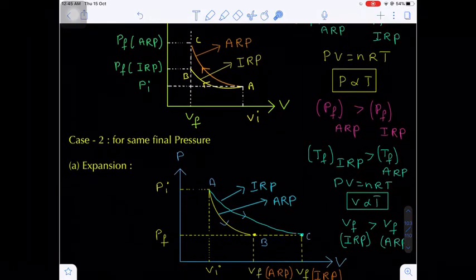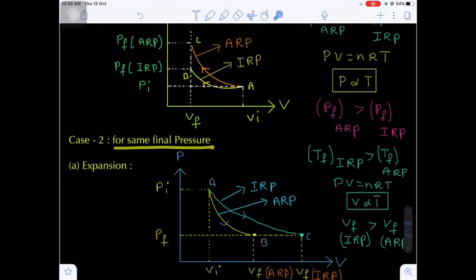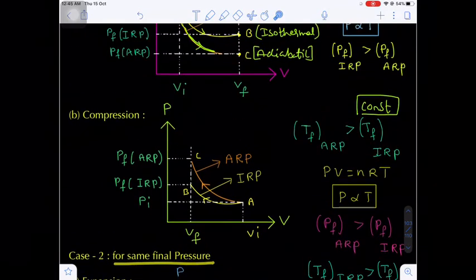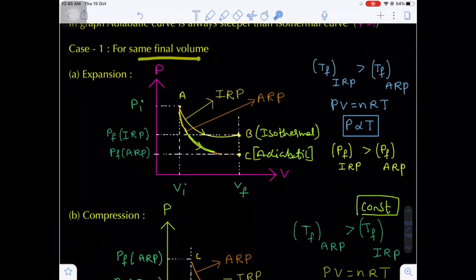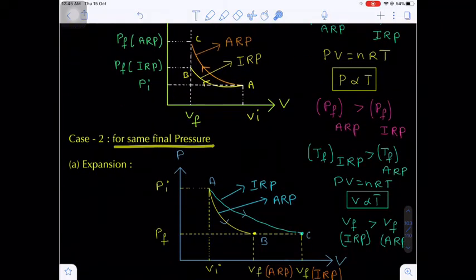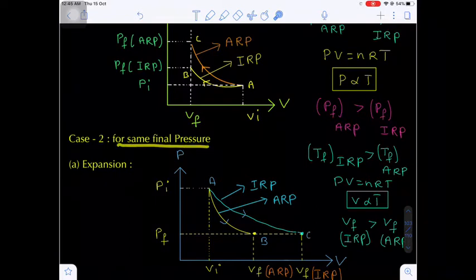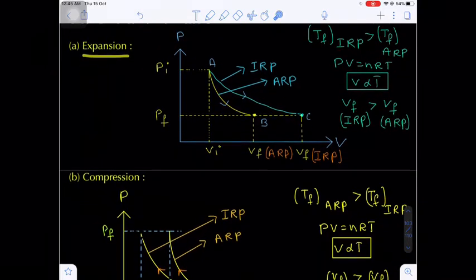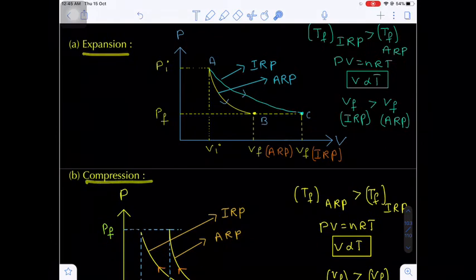Now come to the second case, where the final pressure should be the same. Here the final volume was the same in case of expansion as well as compression. Now what I am doing here is keeping the final pressure constant, and again we have to study the expansion case as well as the compression case.